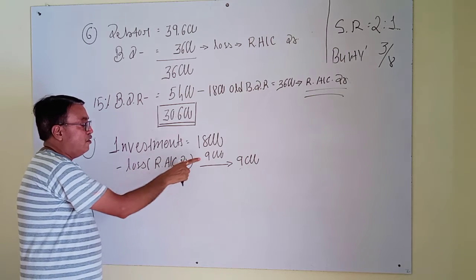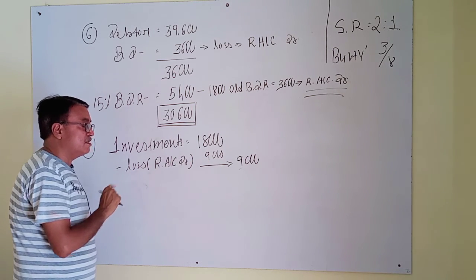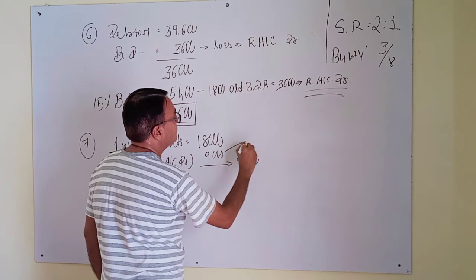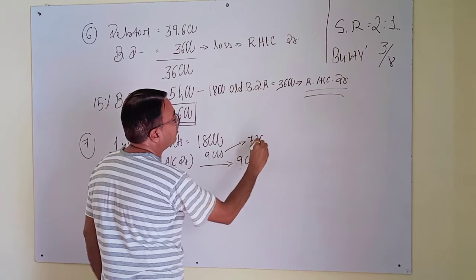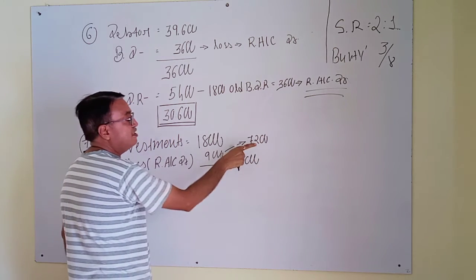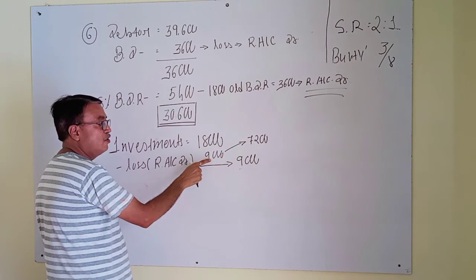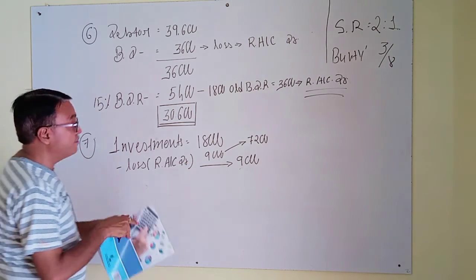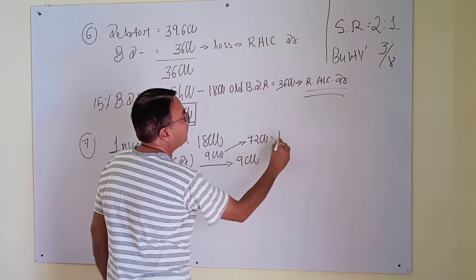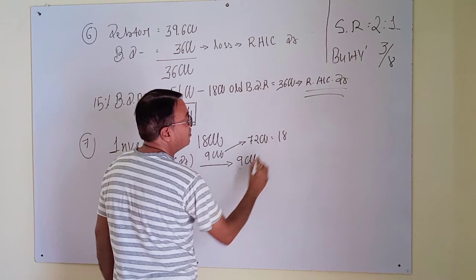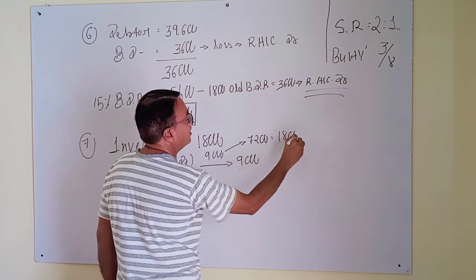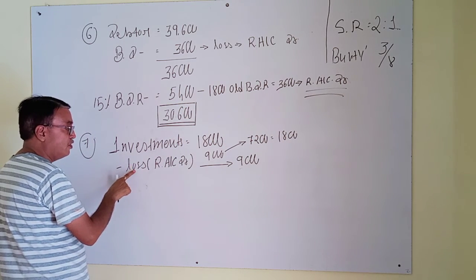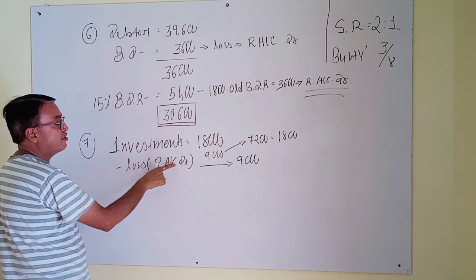So loss is 9,000, but actually we have a reserve given 7,200. It is our reserve amount and it is loss. Then the difference of this, rupees 1,800, will be recorded as the pure loss in revaluation account debit side.